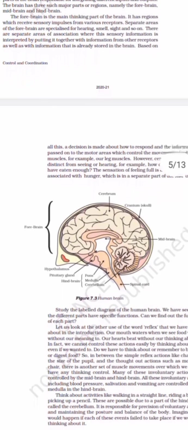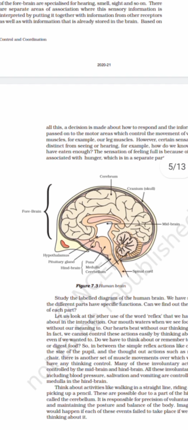So the different parts of the brain, as you see, there is a forebrain which is very important for us to think. Then there are separate areas in the forebrain which are specialized for different sense organs like hearing, smell, sight, and so on.